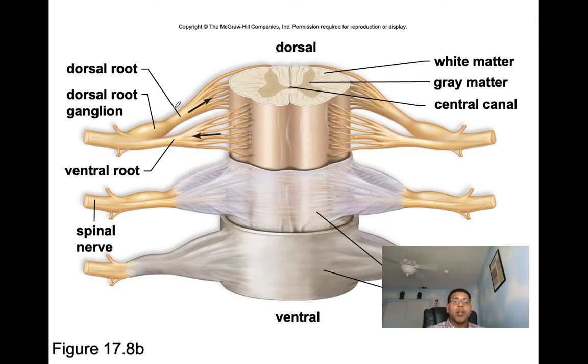And we've got our dorsal root, which is again responsible for sending information towards the central nervous system, and the ventral root carrying it away towards the effectors. And then the dorsal root ganglia, you can see here, it's a collection of cell bodies. This is all the cell bodies of those sensory neurons. They're all collected right inside of there.